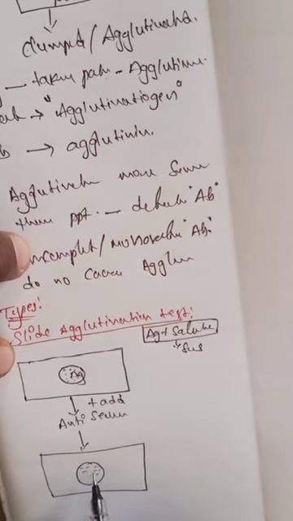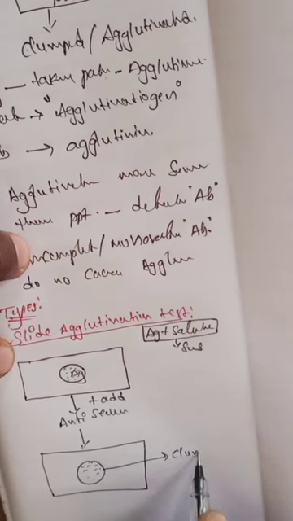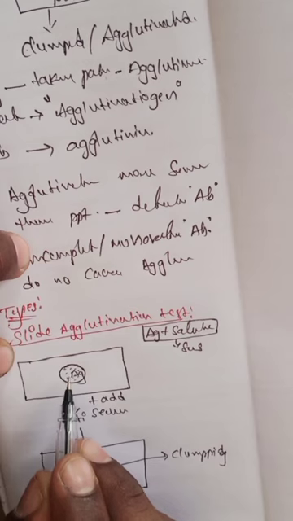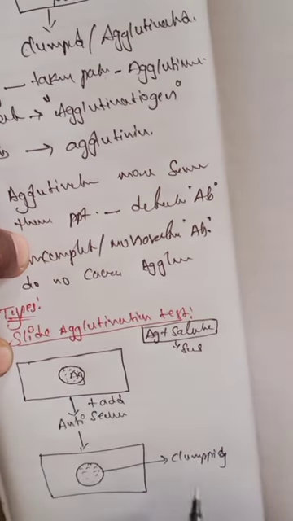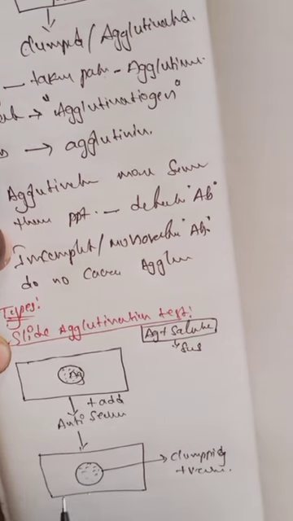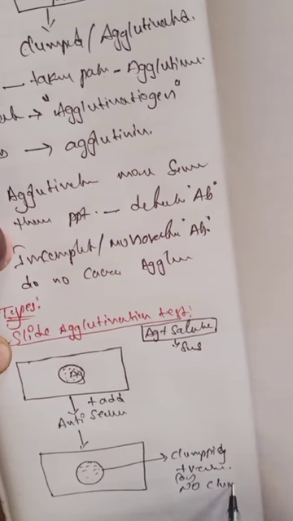Means in case of clumping formation of the anti-serum and the antigen, that is the positive reaction. In case there is no clumping, it is known as the negative reaction.